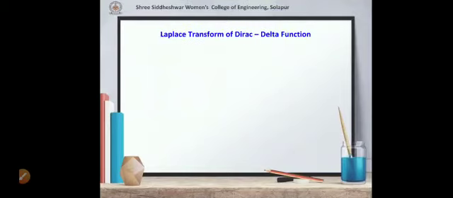Laplace transform of Dirac delta function is the last point from this unit. First we will see what is Dirac delta function. It is also known as unit impulse function. Why it is known as unit impulse function, you will know it by the definition.